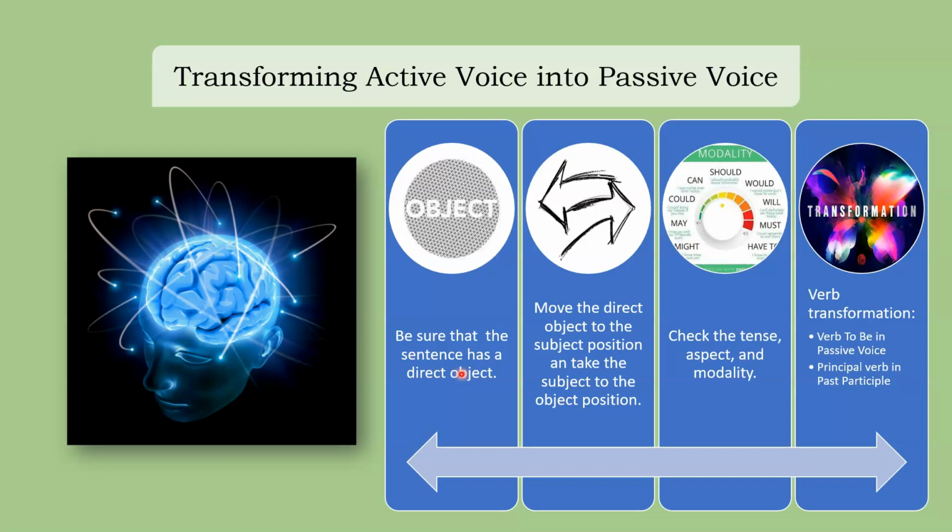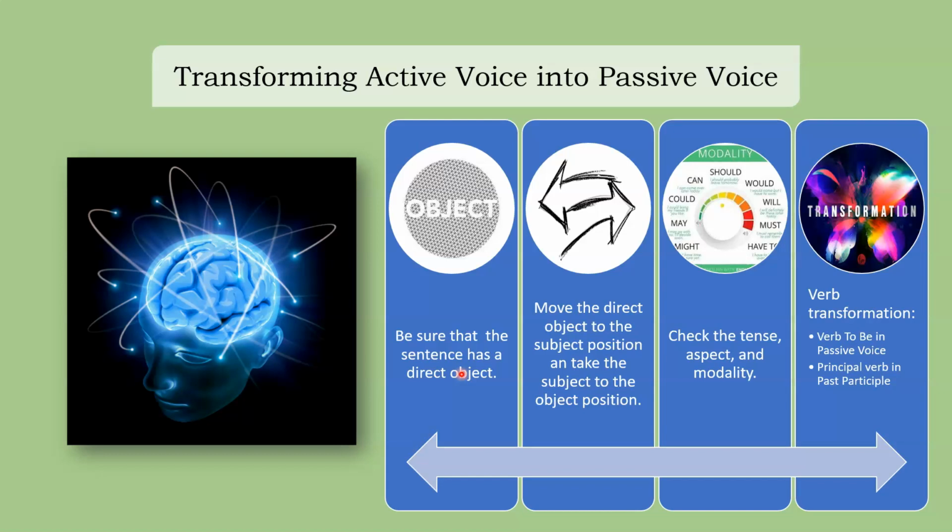Now, sometimes what people do is create an inversion, and we must not confuse inversions with passive voice. An inversion is when we switch the place of the subject and the predicate, but the meaning remains the same. That's not passive voice.